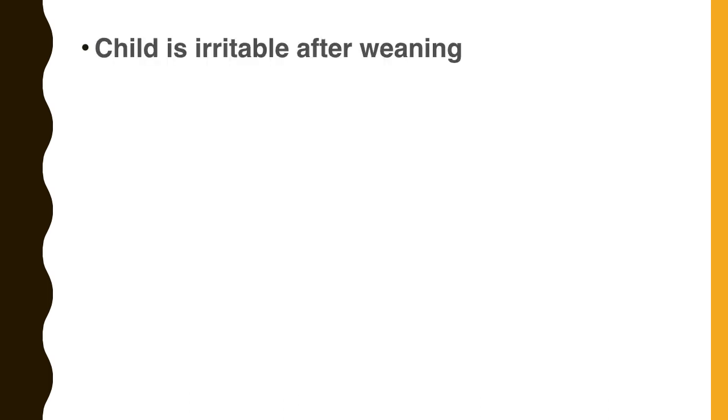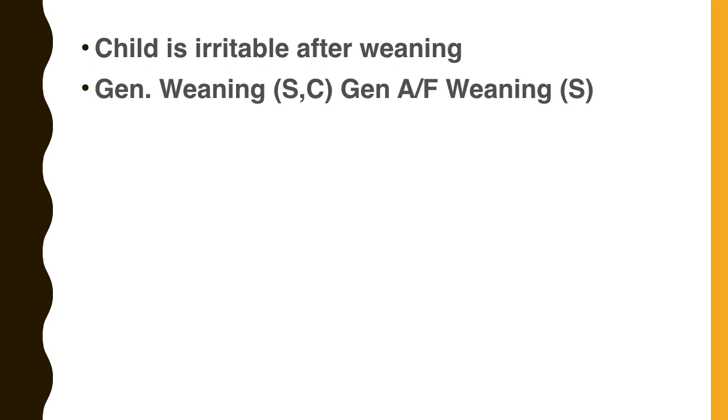Child is irritable after weaning. That means the mother complains that after weaning, after 1.5 years or 2 months or whatever it may be, the child is too irritable and has so many problems. The rubric: generalities, weaning, after. That's the rubric in Synthesis and Complete repertory. Another rubric in Synthesis: generalities, ailments from. The ailments from rubric is there in mind and also in the generalities chapter. So generalities, ailments from weaning. The most important remedies are Belladonna and Calcarea carb.